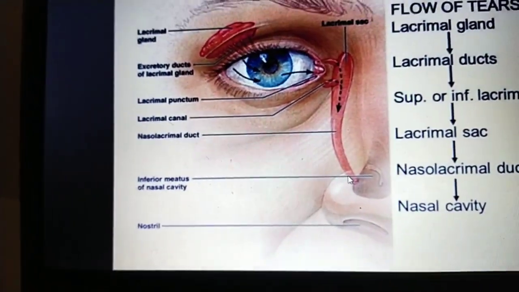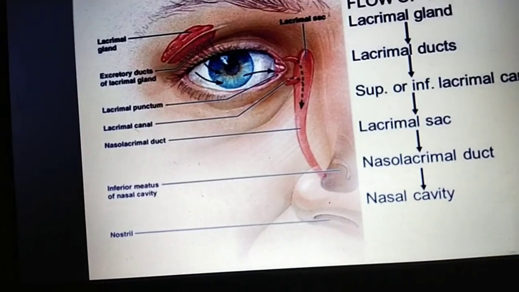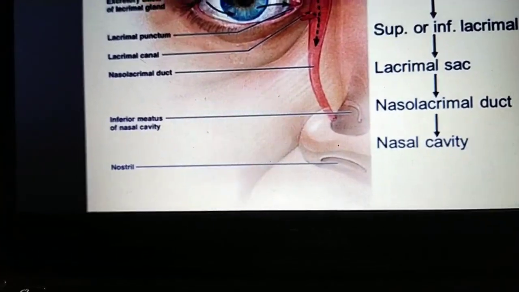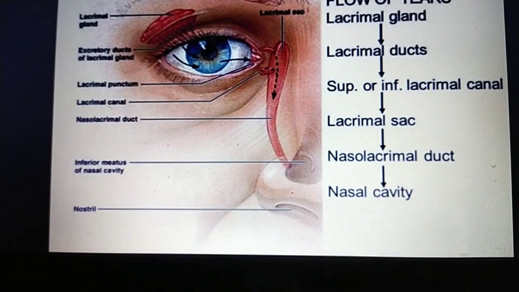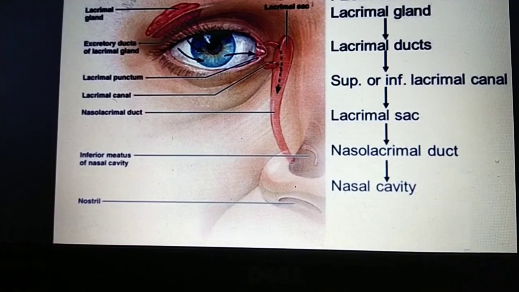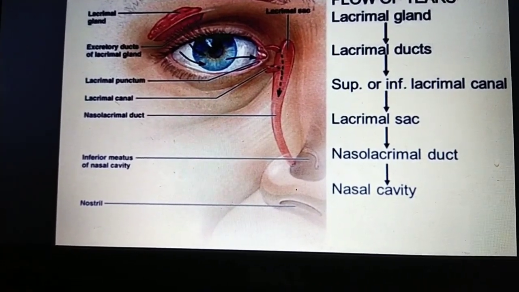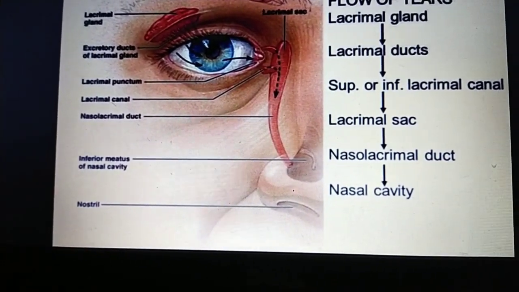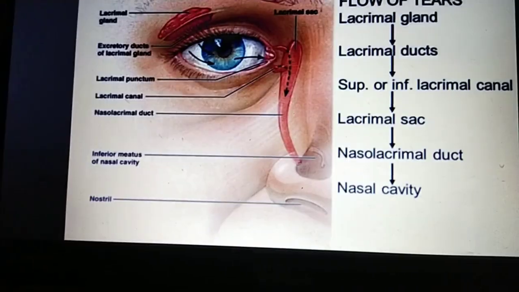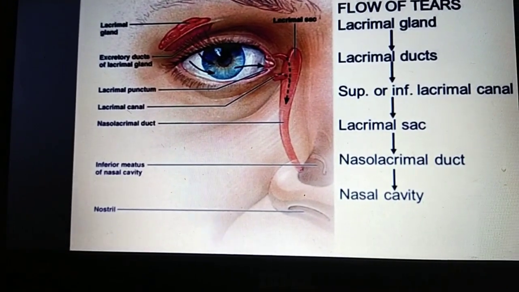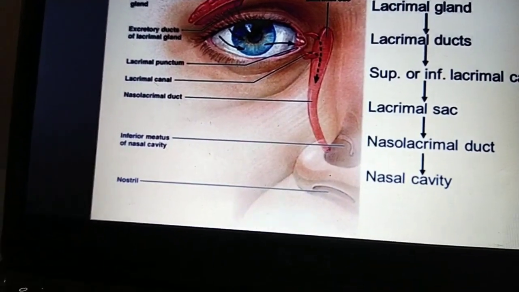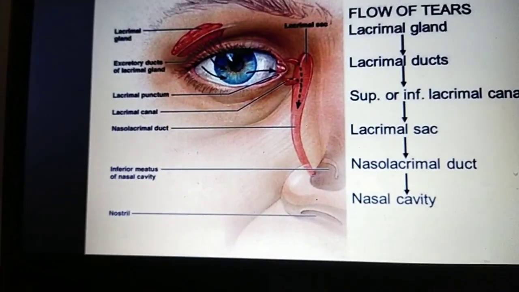Okay, when you cry, some of the tears run down your face. But some of them drain from the lacrimal sac near your eyes and down the nasolacrimal ducts to the inferior meatus, and the tears mix with the mucus. Then that goes to your sinuses, and from the sinuses it produces the running nose.